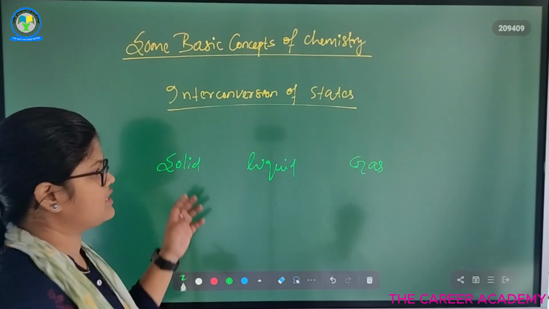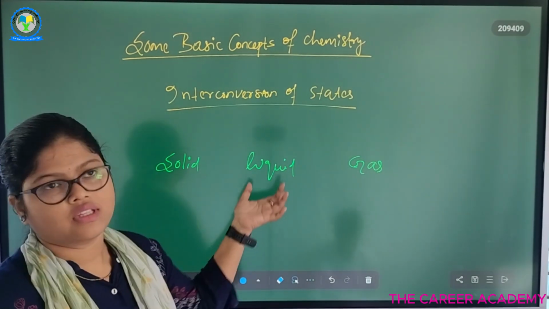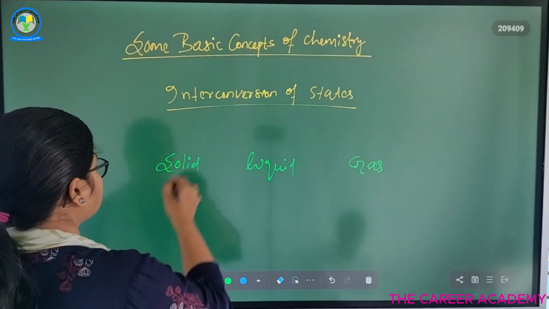So how do these three states convert into each other?